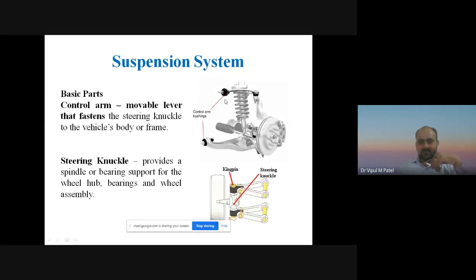Control arm bushing, you can see that. So the control arm is a movable lever that fastens the steering knuckle to the vehicle's body or the frame. This is an important component or basic part of the suspension system, we can say that. This is with the coil spring, this is a shock absorber, right? A shock absorber is also known as a damper.